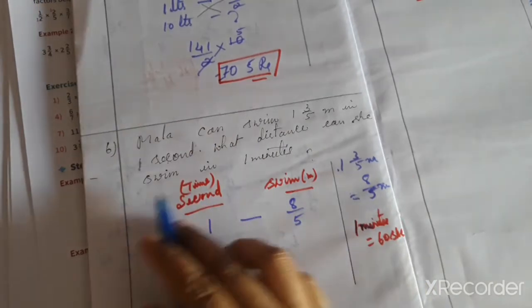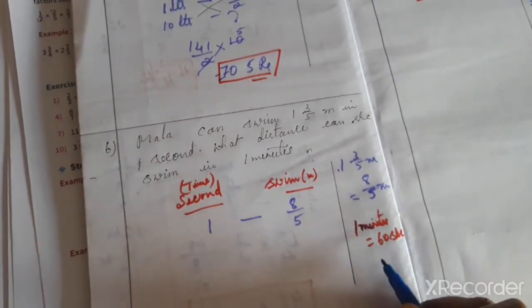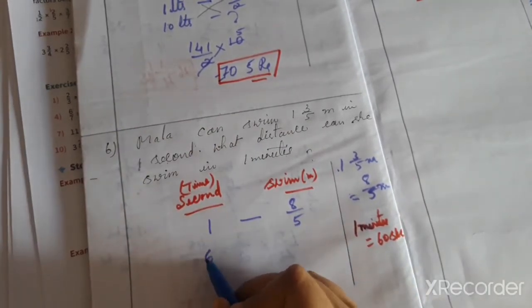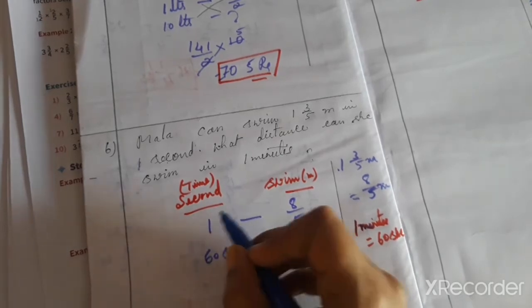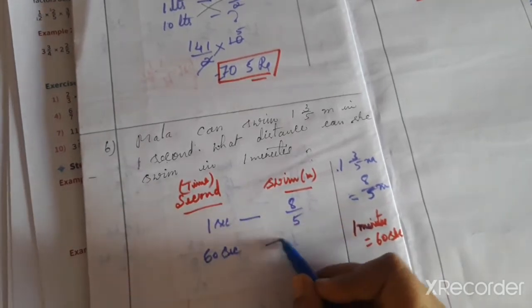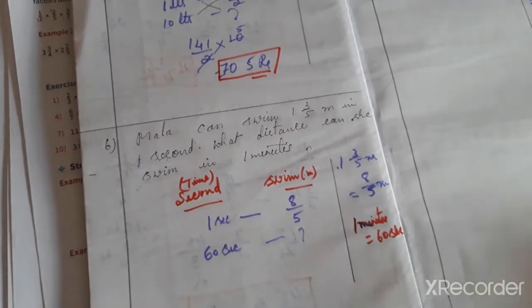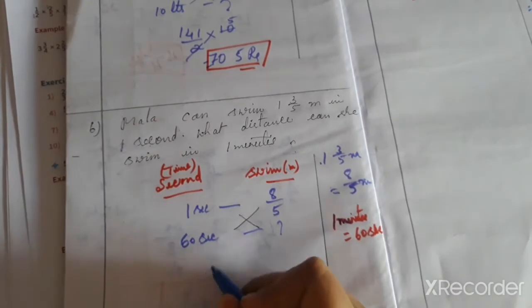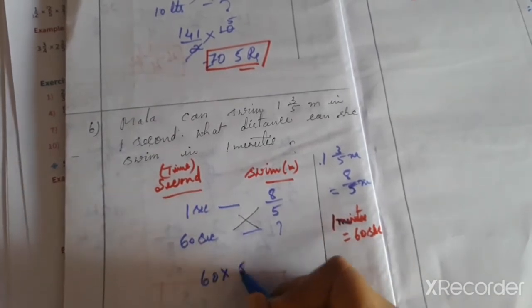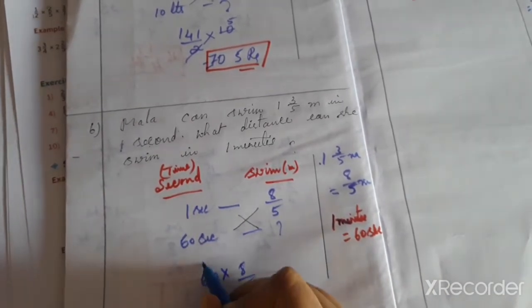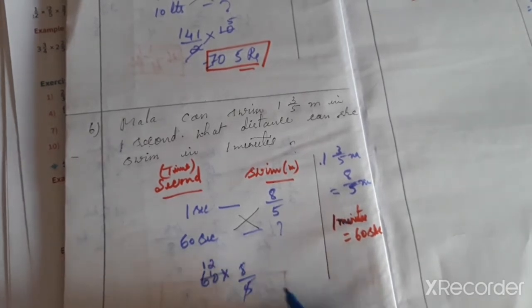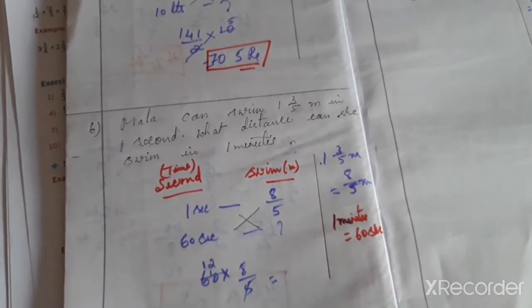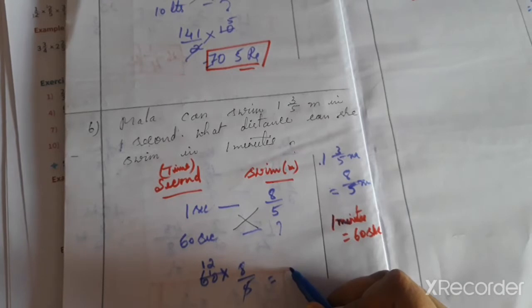Now, what distance can she swim in 1 minute? 1 minute is equal to 60 seconds, that we know is the standard form. So 60 seconds, this is 1 second, is equal to how much? 60 seconds means how much? Now cross multiply 60 into 8/5. 5 twelves are 60, so 12 into 8. 12 eights are 96 meters.